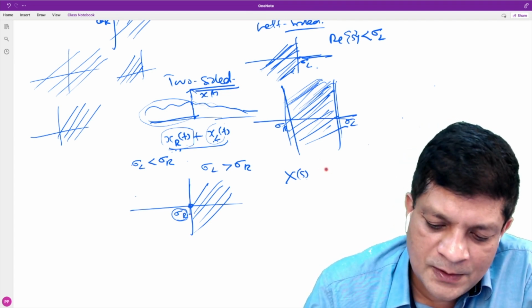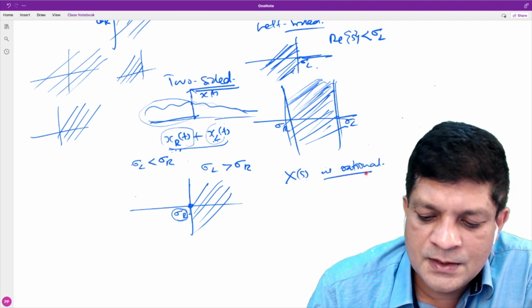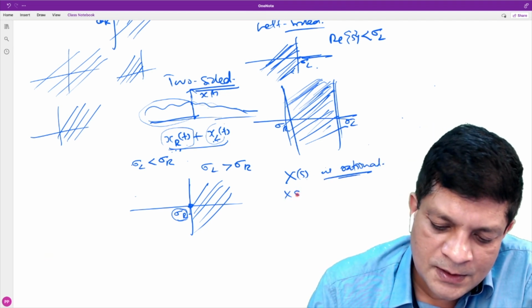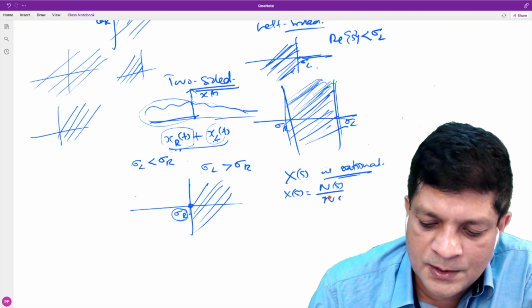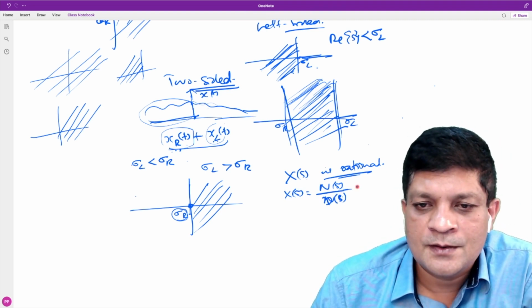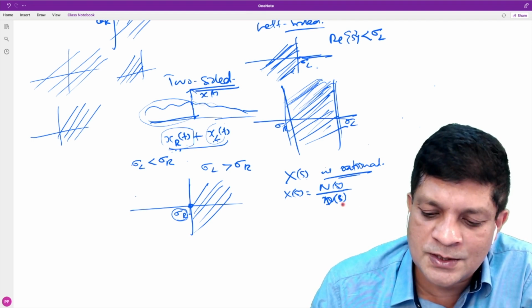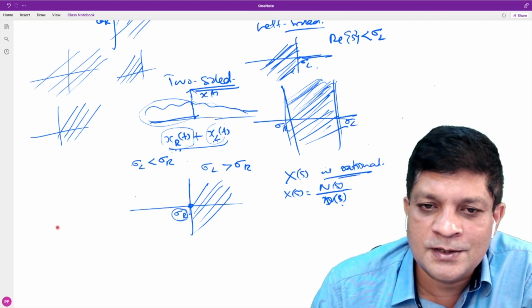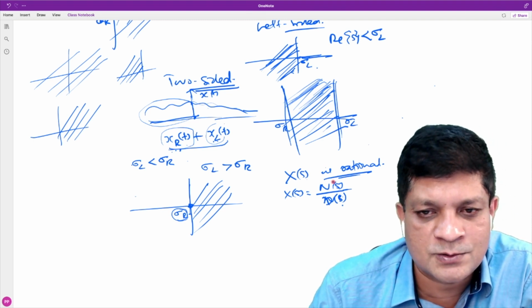But if X(s) is rational, there is an important property. That means if we can write X(s) as a ratio of 2 polynomials, then there is an important property. One property we have already discussed: poles cannot be in the ROC, and zeros may or may not be in the ROC.